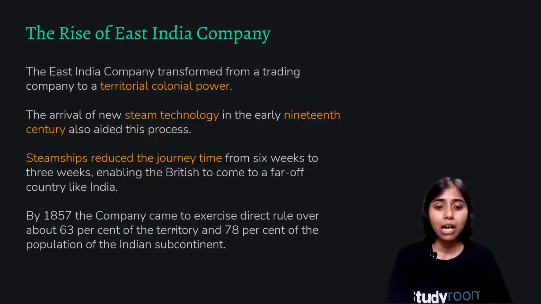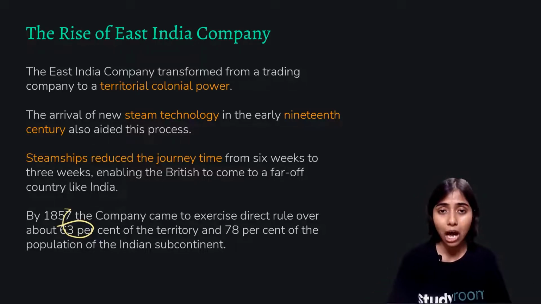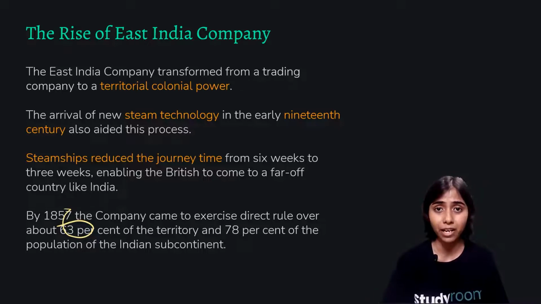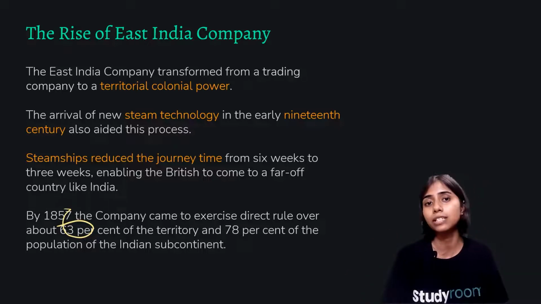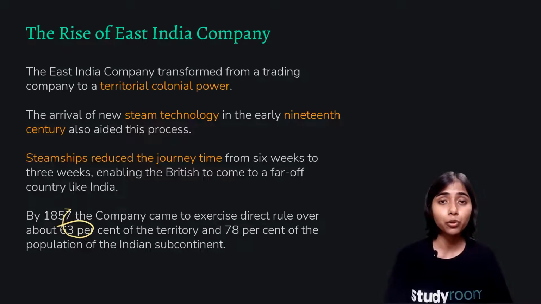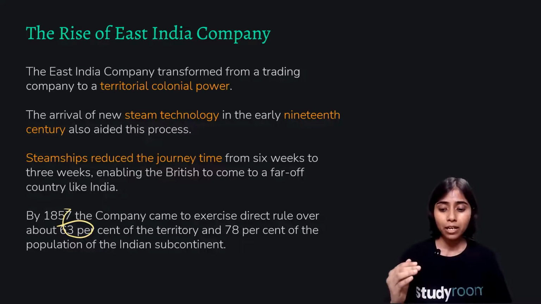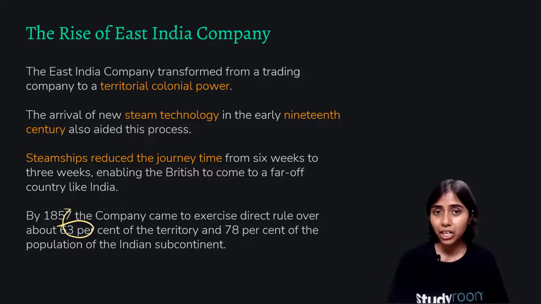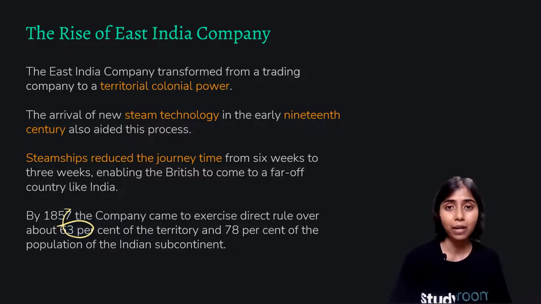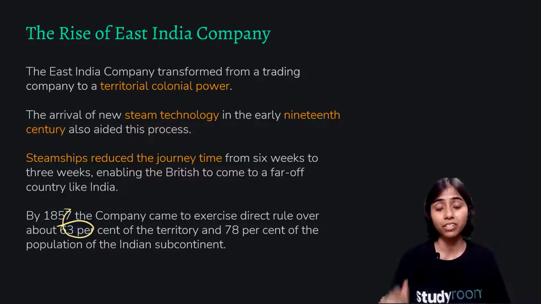By 1857, the company came to exercise direct rule over about 63% of the territory of India and 78% of the population of the Indian subcontinent. This is a very important number here. 63% of the territory was now annexed into the British East India Company's territory, and they were able to directly rule over it, and over 78% of the population of the subcontinent. Now we can see how they came with just trading, and they ended up having direct rule over 63% of the territory of India.